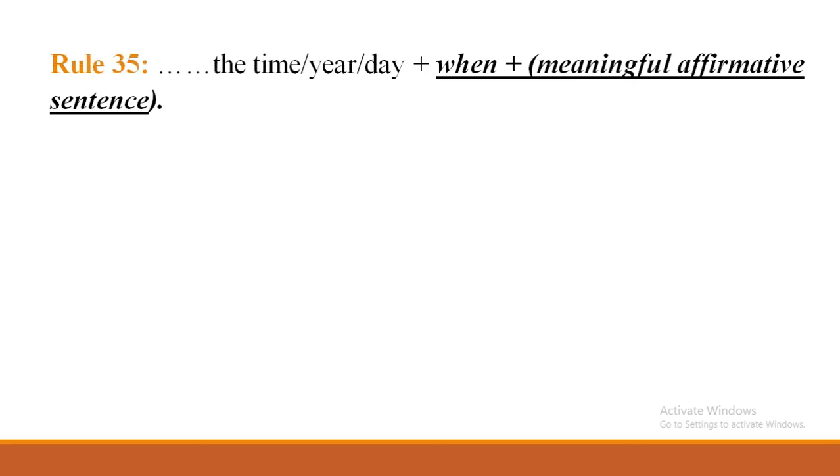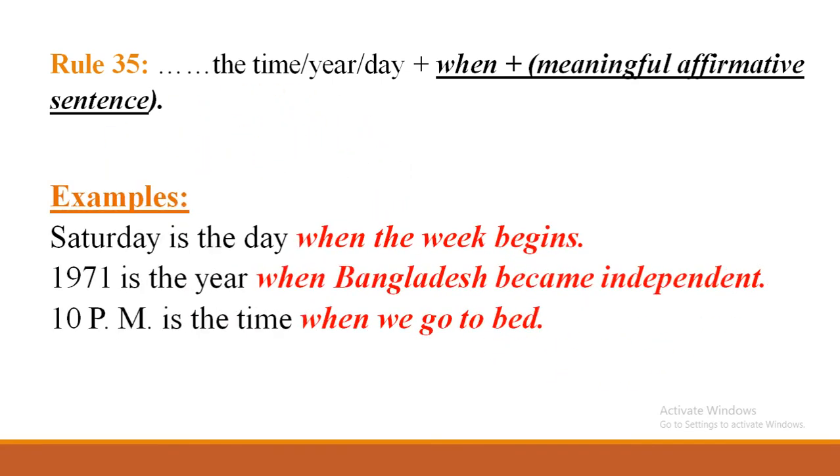And in that rule, you got place, and with place related, where. But when you get time, year, day, all these are related with time, so you have to use when, and then a meaningful affirmative sentence. Examples: Saturday is the day when the week begins. The day, so it's time, you have to write with when and a meaningful affirmative part.